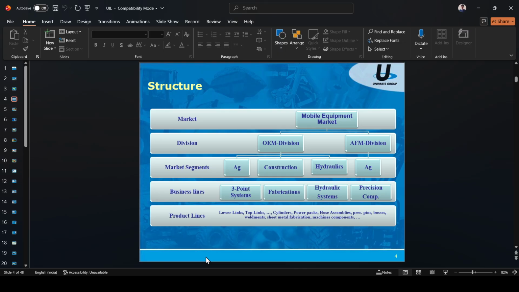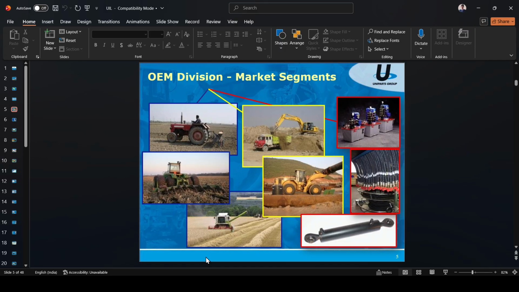OEM division, AFM is the aftermarket division. Then market segments: agriculture, construction, hydraulics. Then business lines: three-point system, fabrication, hydraulic system, precision components. Product lines: lower links, top links, cylinders, power tracks, hose assemblies, precision pins, bosses, weldments, sheet metal fabrication, machine components.